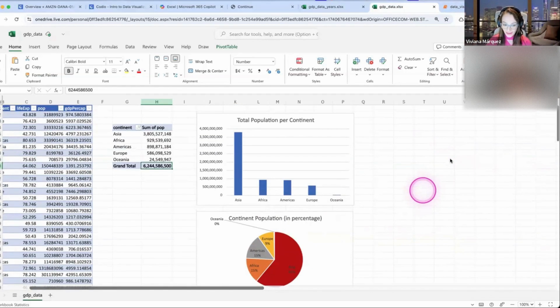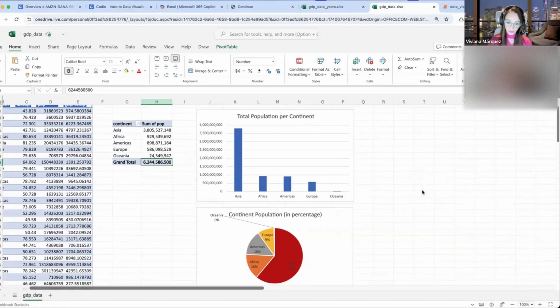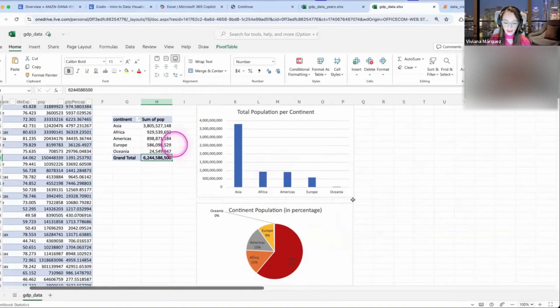And then for the 3 visualizations, notice that we were working with the combo of one variable that was categorical and one variable that was numerical. So we had those 2 variables and we were able to visualize them 3 different ways. And the 3 different visualizations address 3 different business questions, 3 different uses in a business. So it depends on what your end goal is. You would choose one over the other.